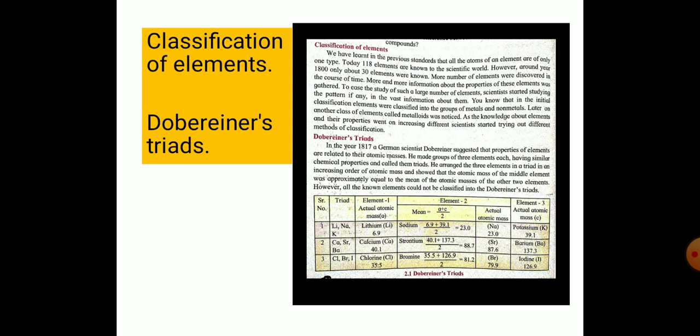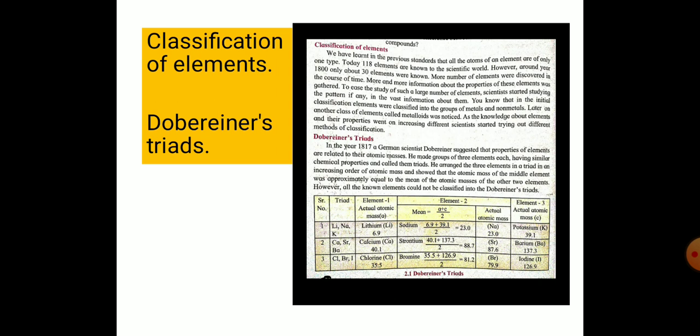Today 118 elements are known to the scientist world. However, around the year 1800 only about 30 elements were known. More elements were discovered in the course of time, and more and more information about their properties was gathered.